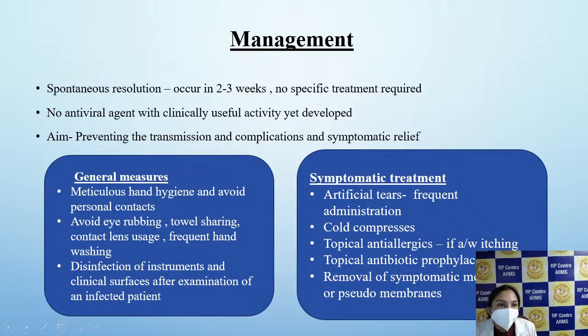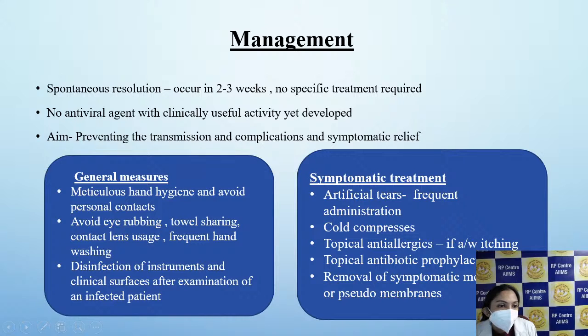Now coming on to the management, in our day-to-day life we see many patients of viral conjunctivitis. So we all should know how to properly manage a case of viral conjunctivitis. As of now, there is no clinical evidence of any specific antiviral agent being beneficial for viral conjunctivitis. So, as you all know, generally we don't prescribe any antiviral agent when a patient comes to us with viral conjunctivitis.